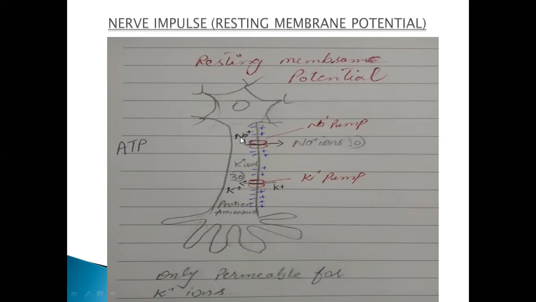Inside the concentration of sodium is low. So if you remember the active transport, according to that, sodium ions will move outside. Got it? Because active transport says movement of molecules from less concentration towards the higher concentration.